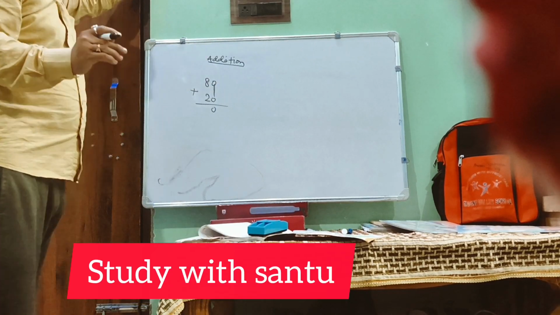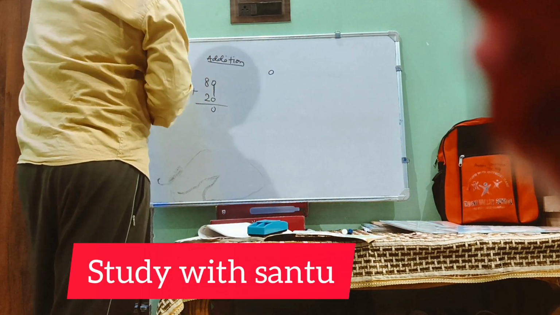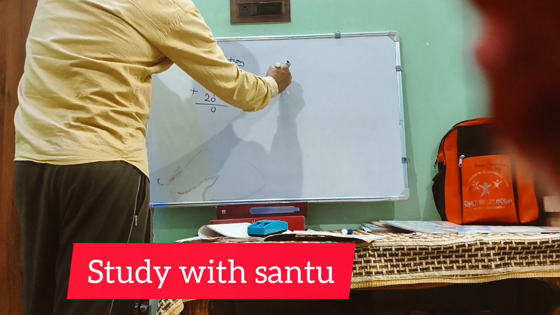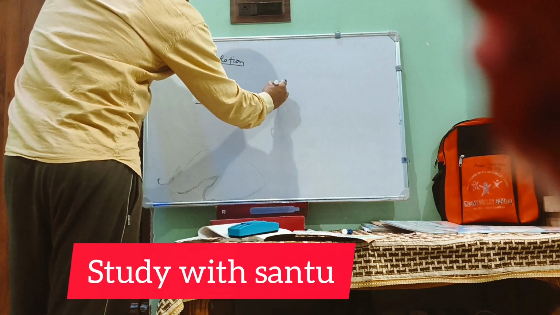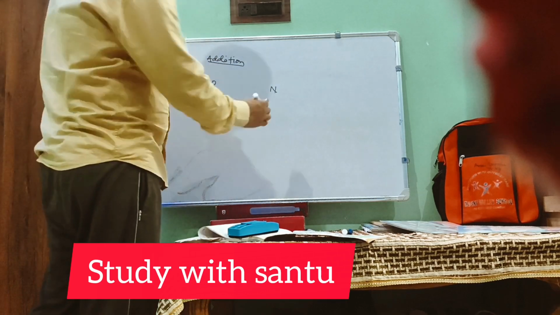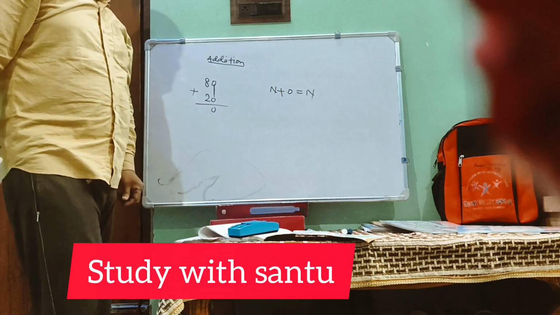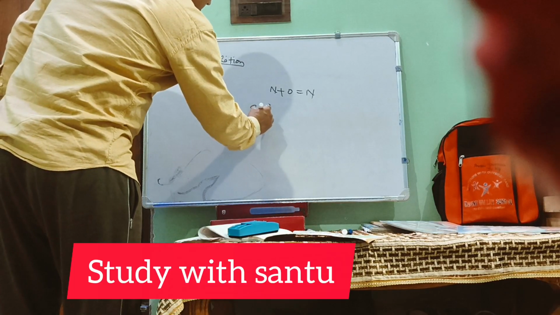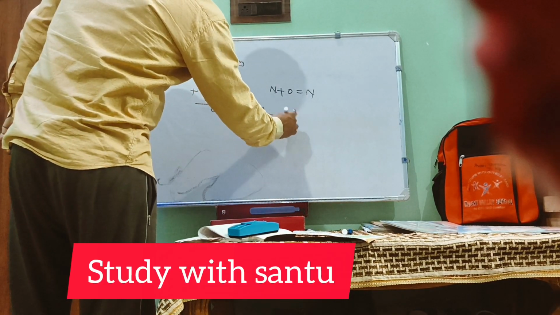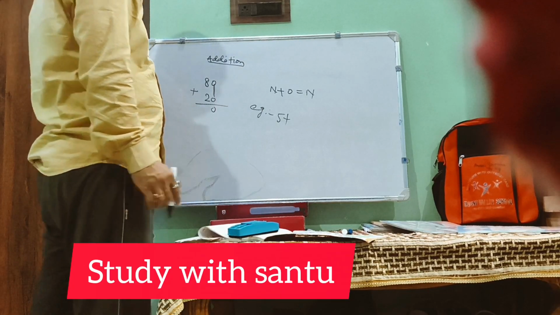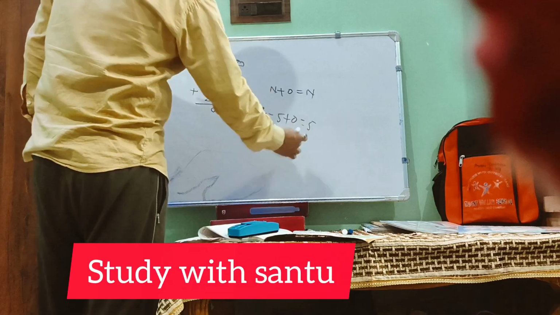One thing I will explain in detail. If you add any number with 0, you always get the same number. Suppose the number is 5, and if I add 0 to 5, what will happen? 5 only.